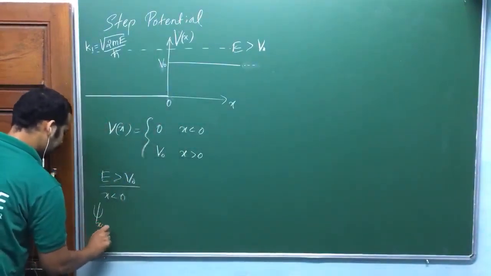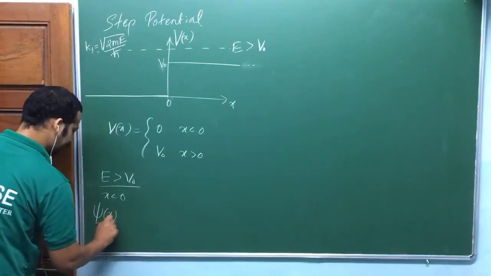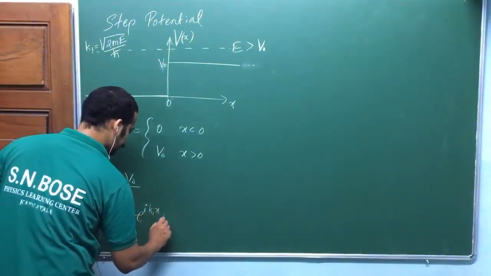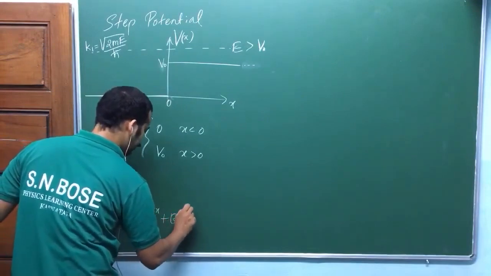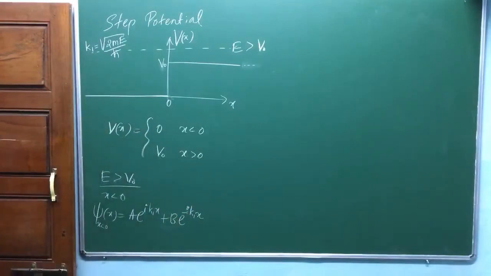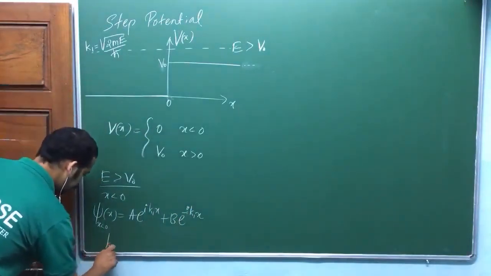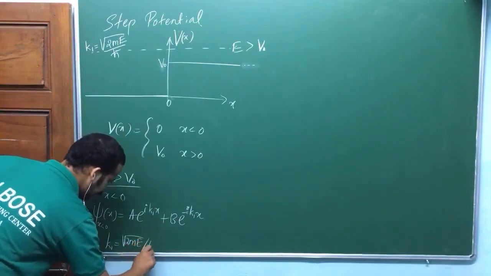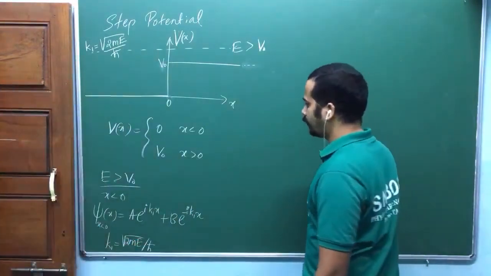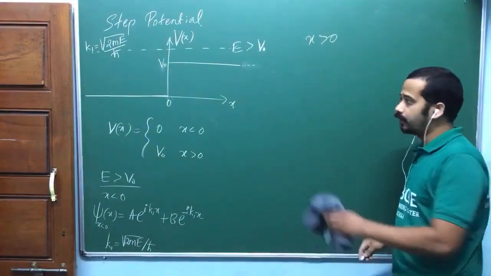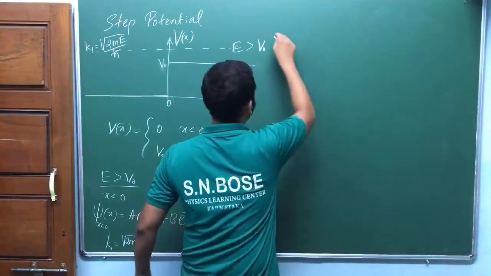Psi for x less than 0 of x is equal to A e power i k1 x plus B e power minus i k1 x, where k1 is equal to root of 2mE divided by h bar. So similarly, for x greater than 0.